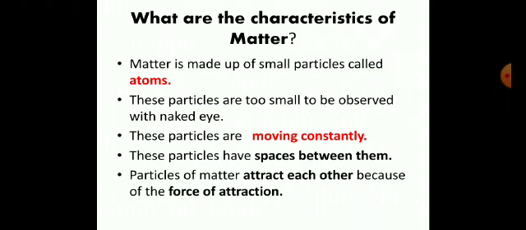Okay, how do we identify matter? There are some characters by which we can understand matter. Matter is made up of very small particles. They are called atoms. The atom is the most minute particle, which cannot be divided further, right? Like our cells in our body. Our body is made up of cells, na? Like that, matter is made up of atoms.